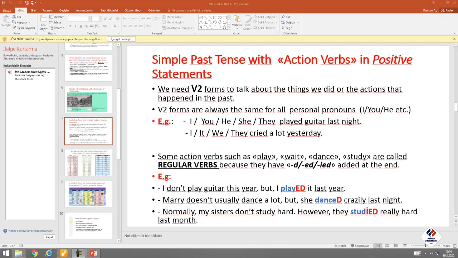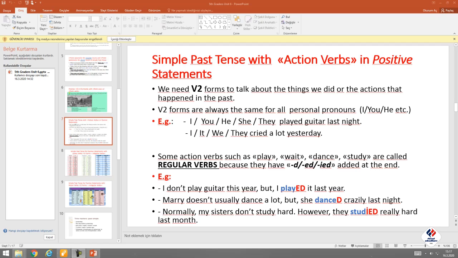We need verb 2 forms to talk about the things we did or the actions that happened in the past. Verb 2 forms are always the same for all personal pronouns like I, you, we, they, he, she, it. For example, I'm drinking coffee right at the moment. I usually drink tea, but yesterday I drank milk. So we need to use the verb 2 form of the verb to drink. Look at the examples here.